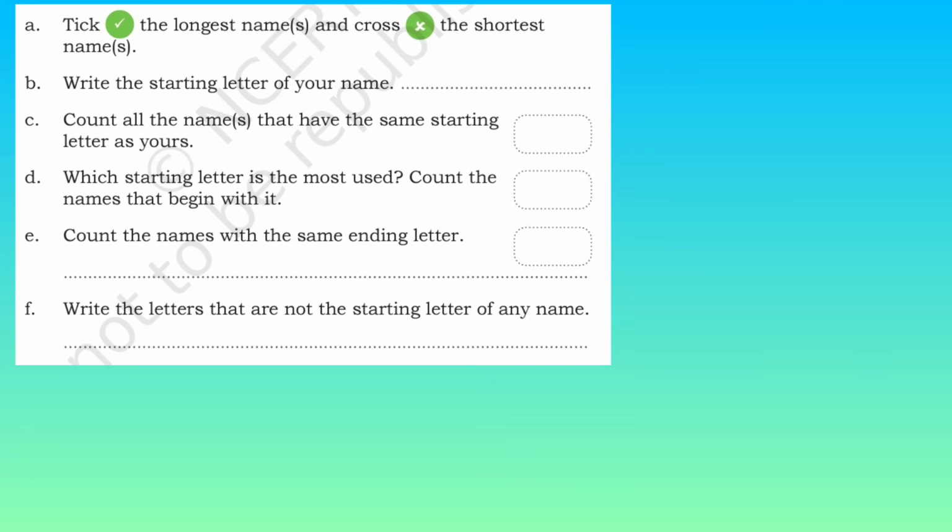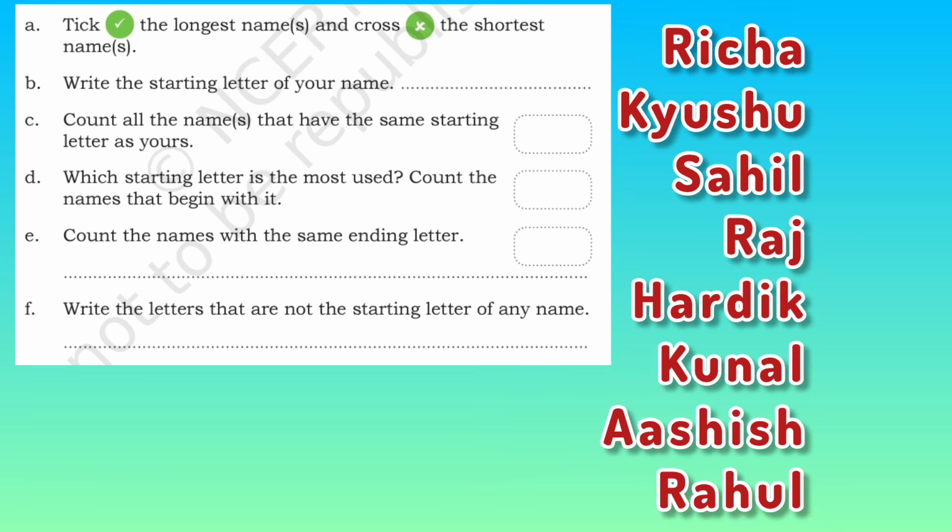Count all the names that have the same starting letter as yours. Which starting letter is the most used? Count the names that begin with it. Count the names with the same ending letters. Write the letters that are not the starting letter of any name.